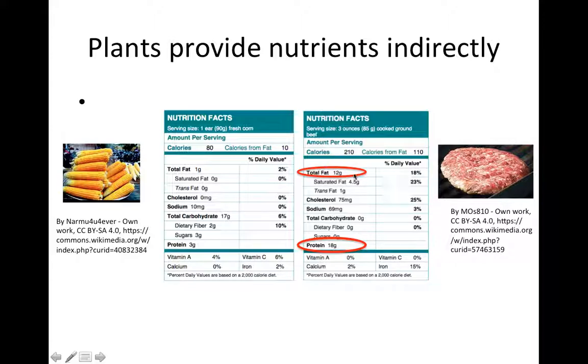If we look at hamburger, we're getting, again, fat from hamburger, but this fat is coming from either carbohydrates or from lipids that the cows consumed. We're also getting a lot of protein if we eat meat. But where did this protein come from? Remember, it actually came from the corn or the other plant material that the cows ate. And then the cows just concentrated it such that there's more protein in a hamburger than there is in an ear of corn, for example. So overall then, both energy and nutrients mostly arise directly or indirectly from plants.